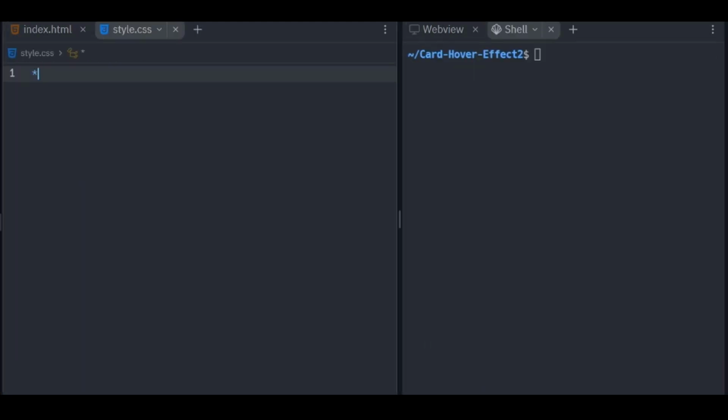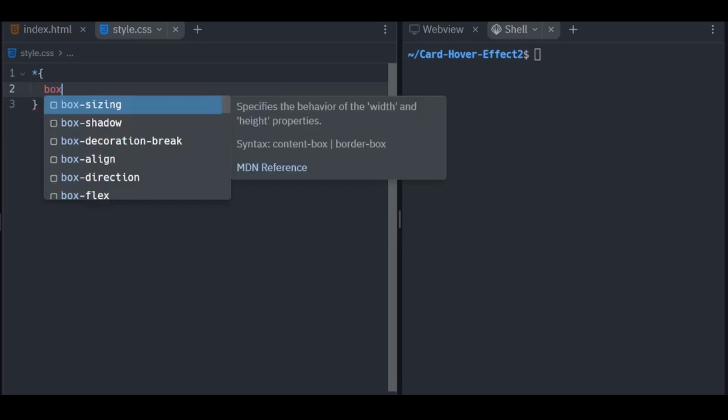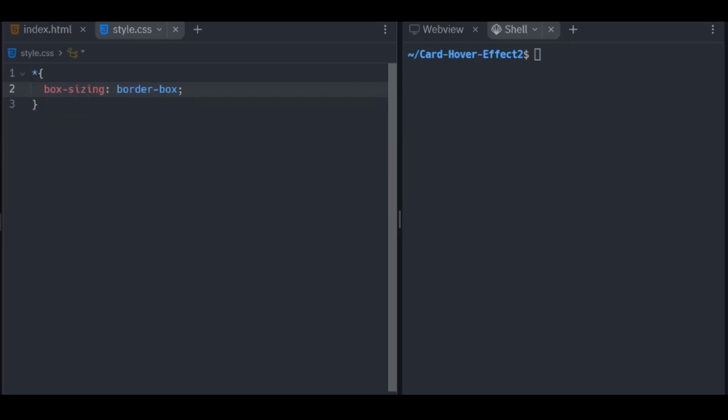I went to my CSS. I selected all elements on the screen. I gave every element a box sizing of border box. I gave the body a background color of black.